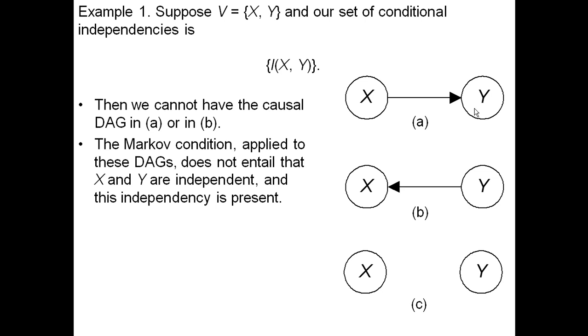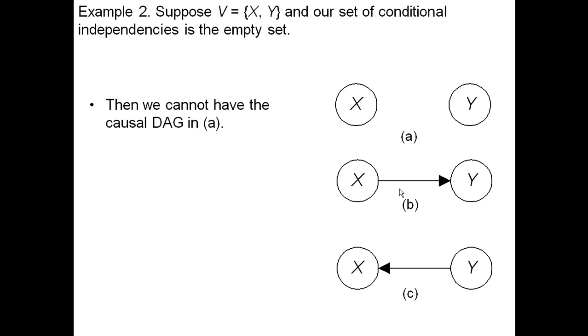This does not say x and y are independent, and they are independent. So we can't have either of these DAGs if we make the causal faithfulness assumption. So we must have the causal DAG in C, namely, neither one causes the other. Now this is a pretty simple example, but it's our first example, and if they're independent, this is what you intuitively think, neither one causes the other.